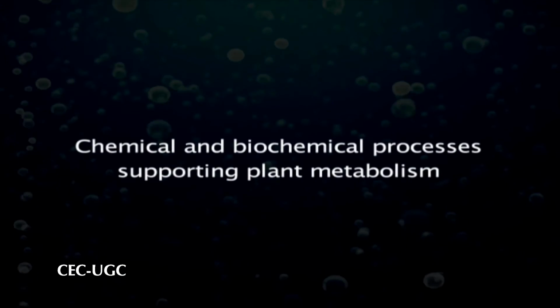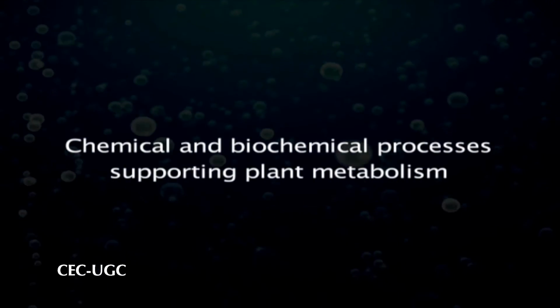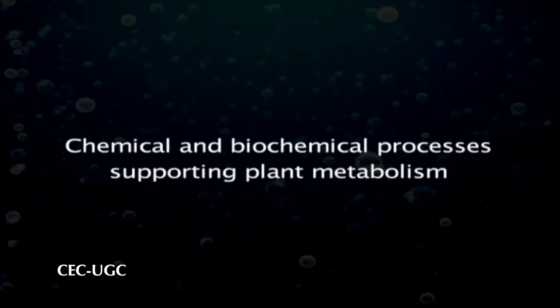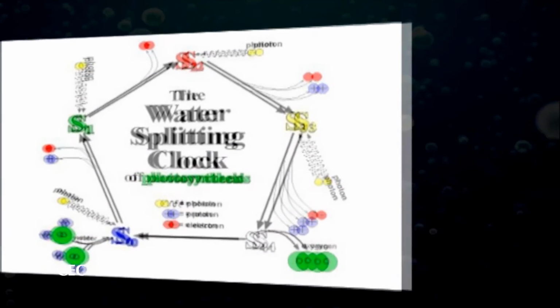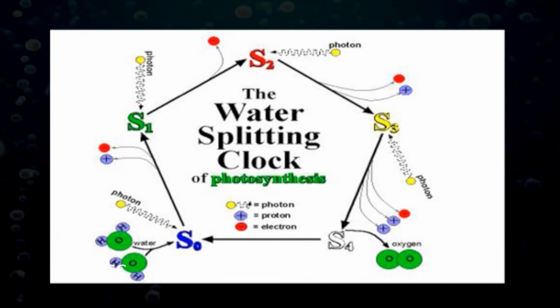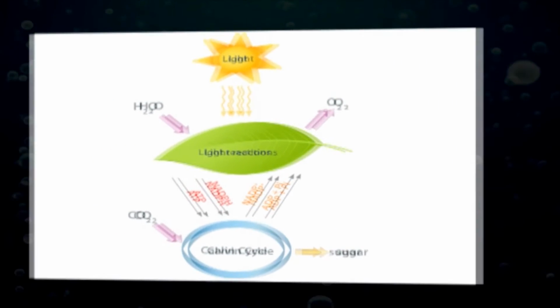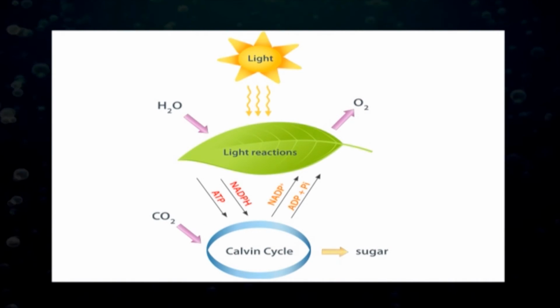Number 3, water is used for the chemical and biochemical processes supporting plant metabolism. The plant uses sunlight to split water into hydrogen and oxygen. The hydrogen then uses carbon dioxide in the air to make sugar. Plants use oxygen to burn sugar and make energy for life processes.